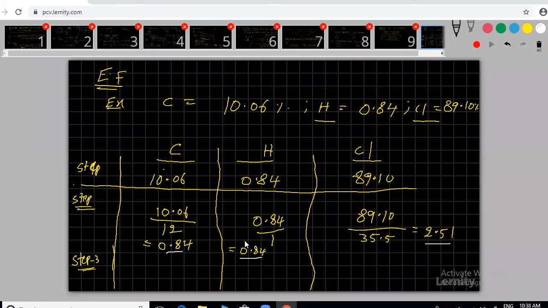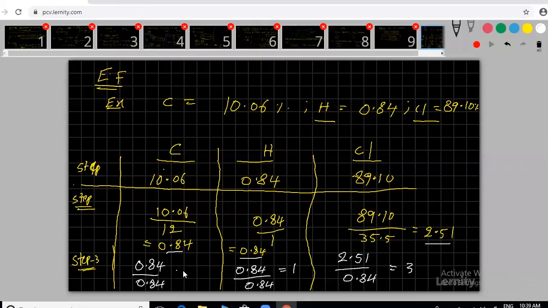Which is the simplest value? Try to note down that sentence. We have to divide again with the simplest value. What is the simplest value? 0.84. Then divide, sir, 0.84 by 0.84. Divide all the cases. 0.84 by 0.84. Try to note down that sentence. We have to divide all things with the smallest value. 2.51 by 0.84. How much will get, sir, here? This is, I think, 3. This is 1. This is 1.